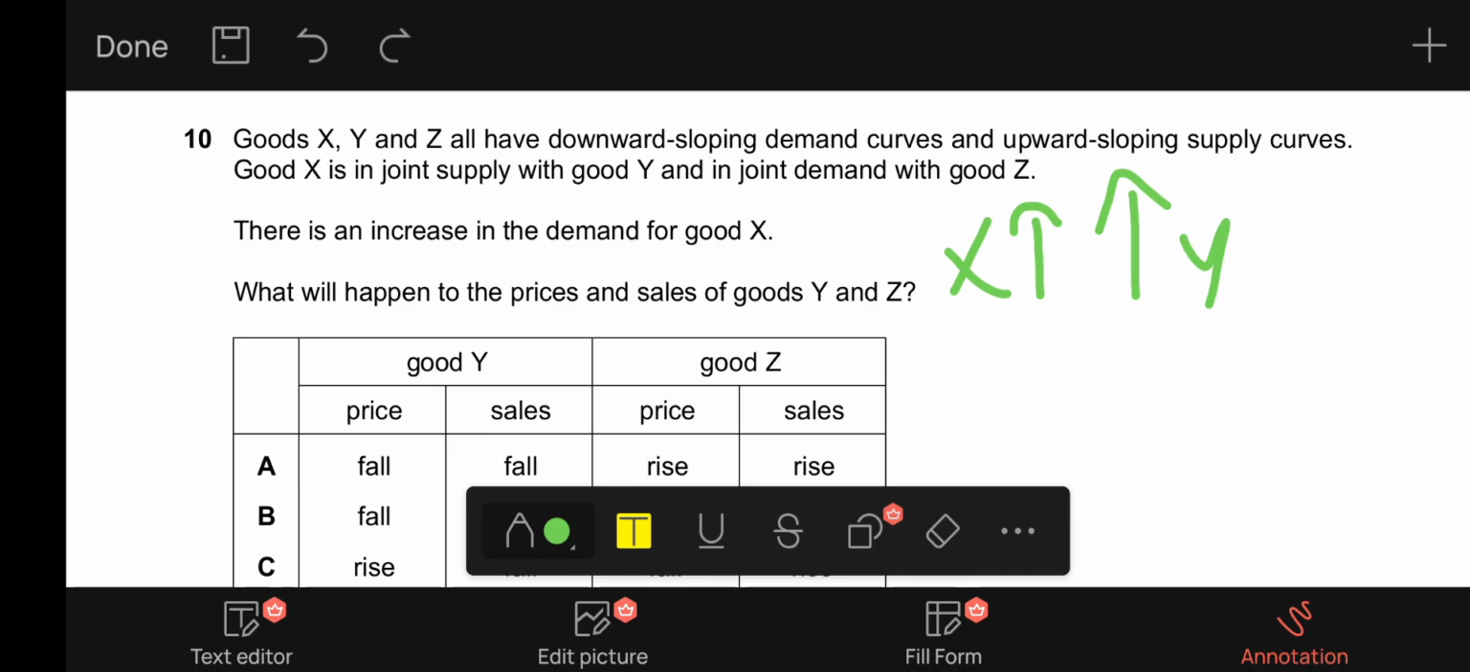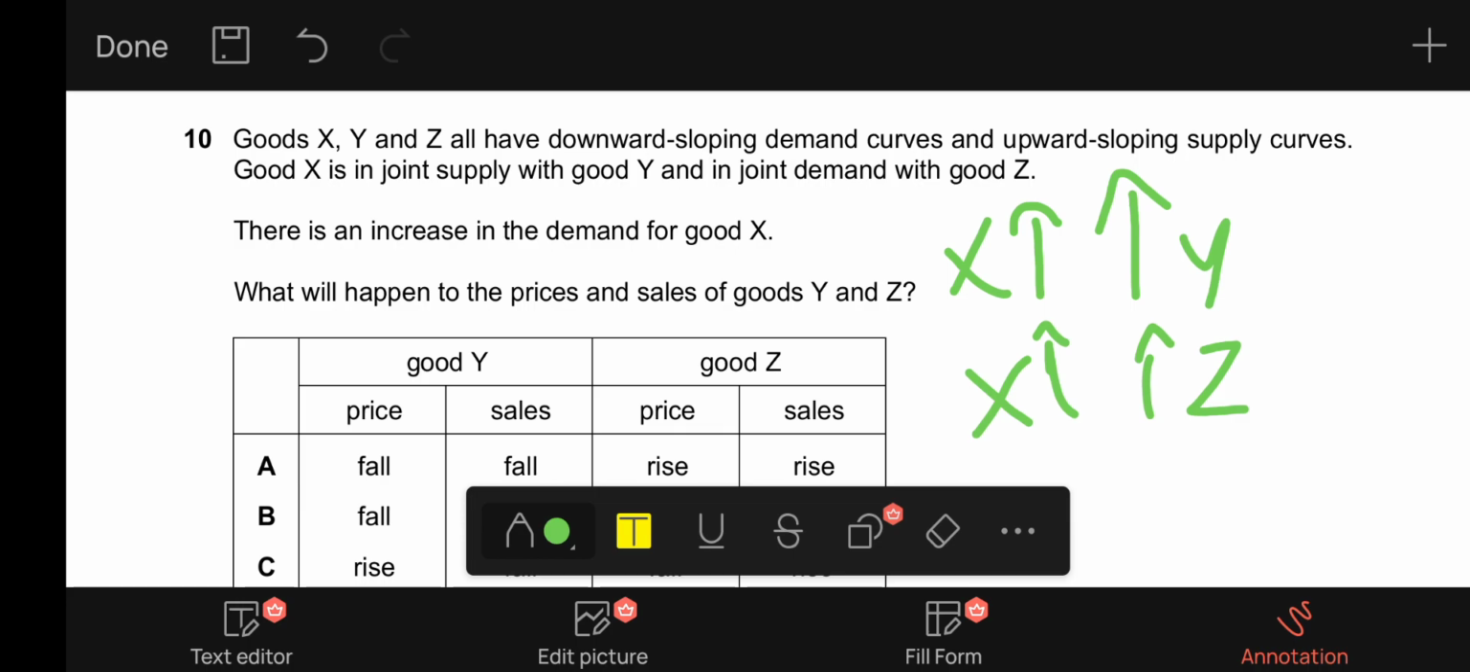And since good X is in joint demand with good Z, if the demand for good X increases, the demand for good Z will also increase. It is because, for example, car and petrol are in joint demand, they are demanded together, they are complements to each other. If the demand for cars increases, definitely the demand for petrol will increase as well.